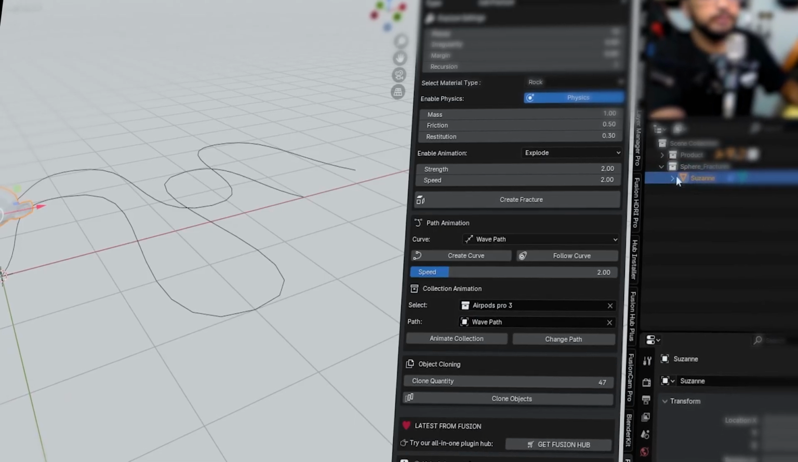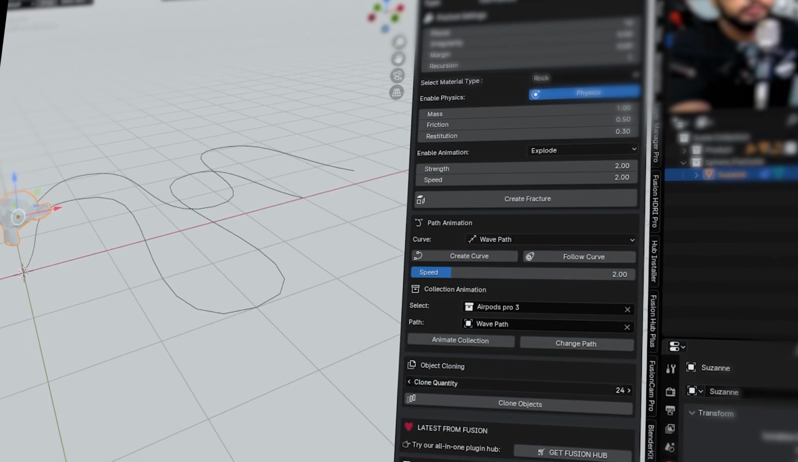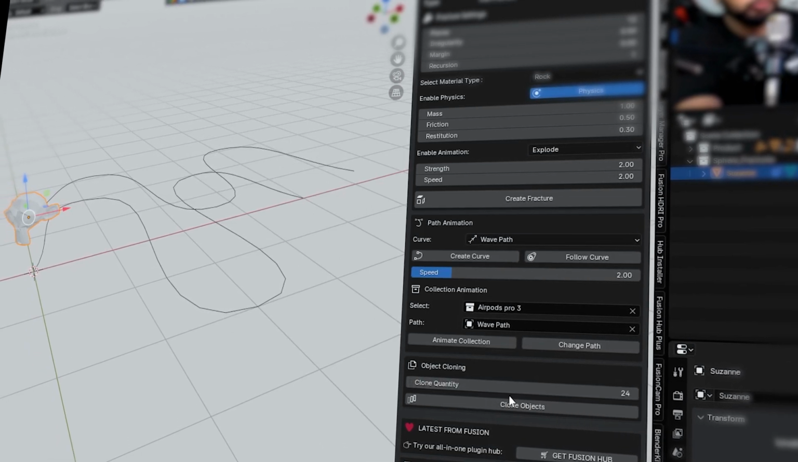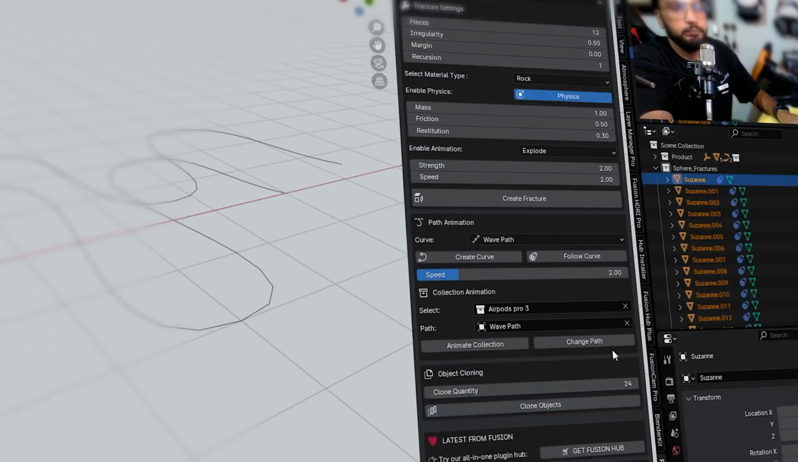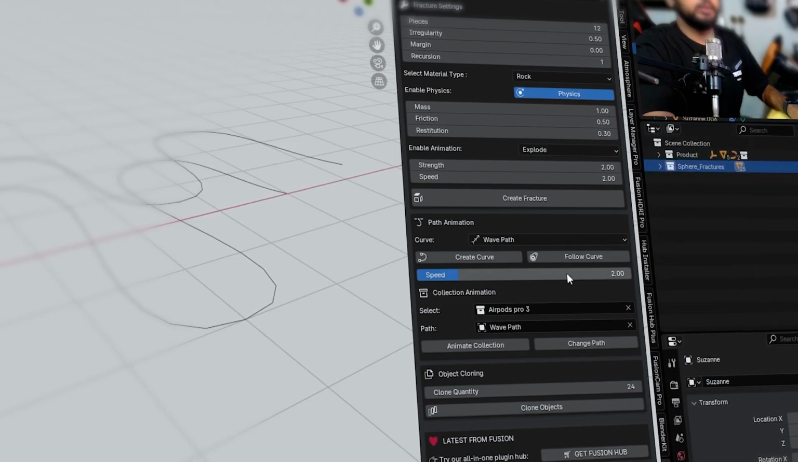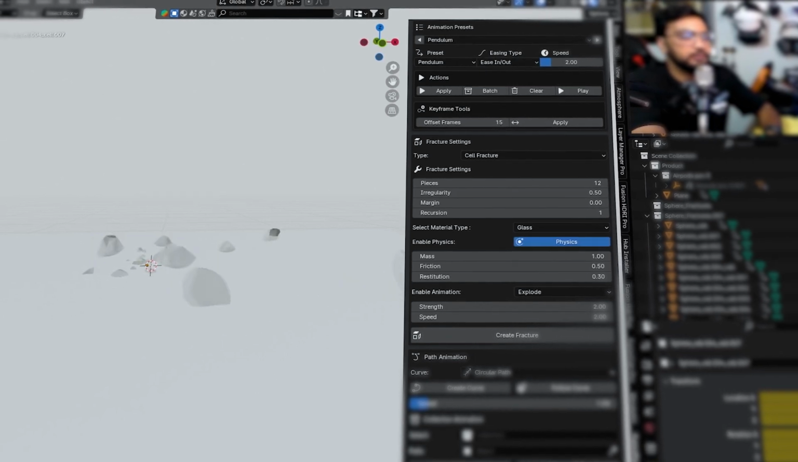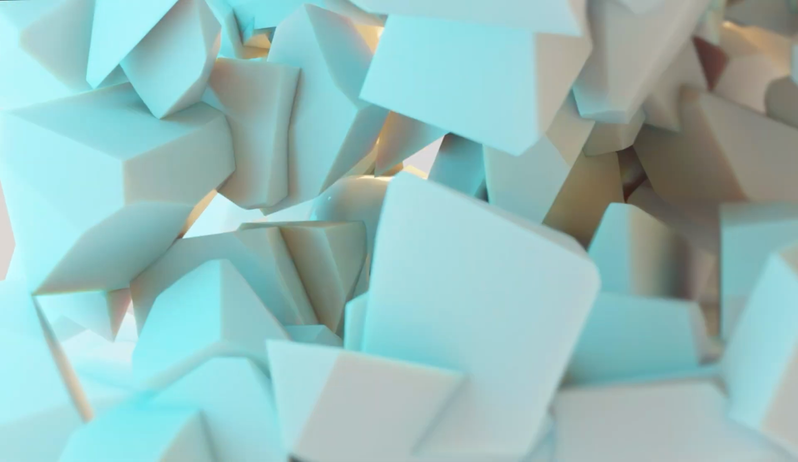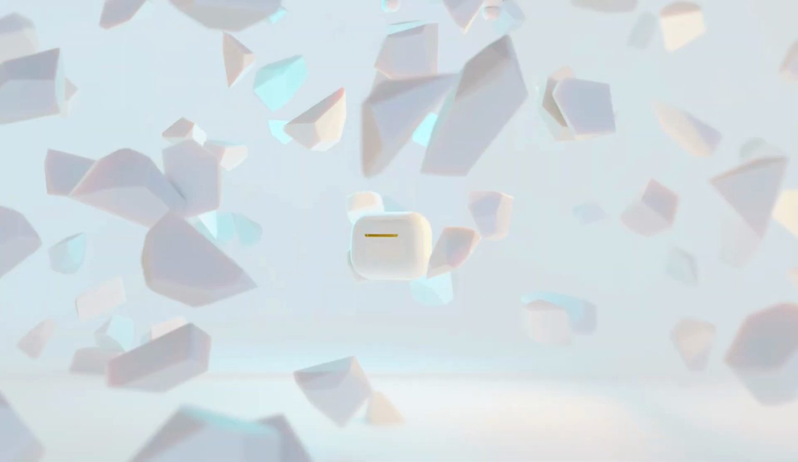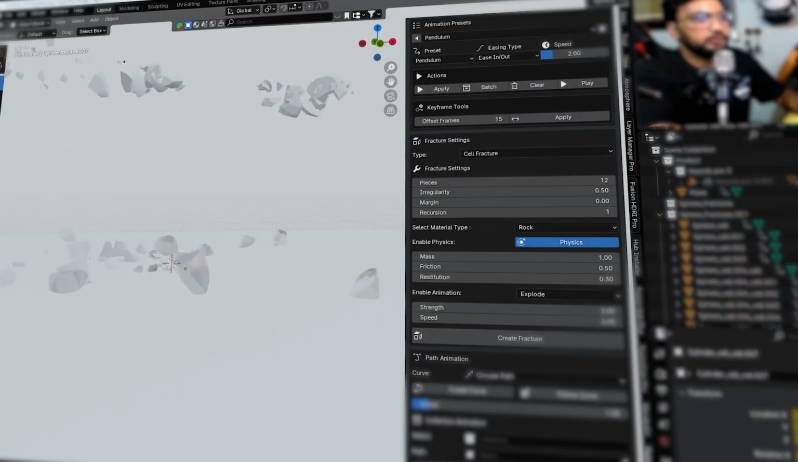Say goodbye to repetitive duplication. With FusionFlow Pro's powerful cloning system, you can instantly create dozens of object copies, whether in a line, circle, or along custom paths. Break beyond boundaries with FusionFlow Pro's advanced fracture engine. From realistic cracks to cinematic explosions, add dynamic destruction and physics-based motion with just a few clicks.